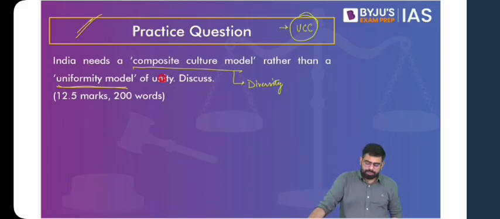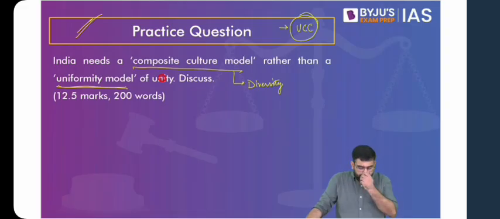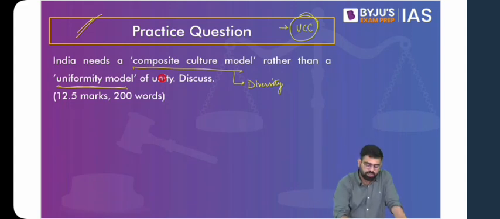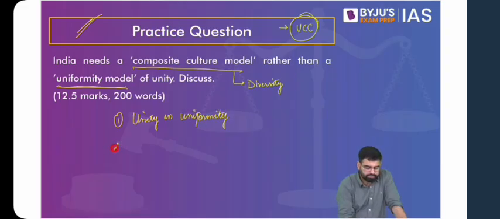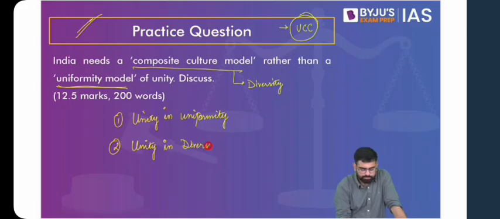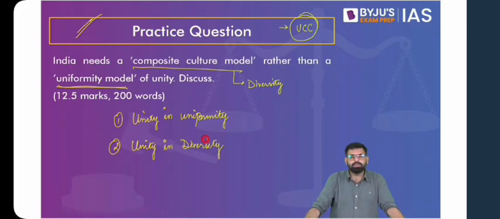So maybe yes, everyone can do it. Just think about these things. When we discuss this question, you think about unity in diversity and unity in uniformity. These are two ideas. You have to look into pros and cons of both the models. So there'll be two models. One, unity in uniformity, and the other one, unity in diversity. What we have to do is look at both these models in the light of positives and negatives, and also you remember that you keep your answer balanced.